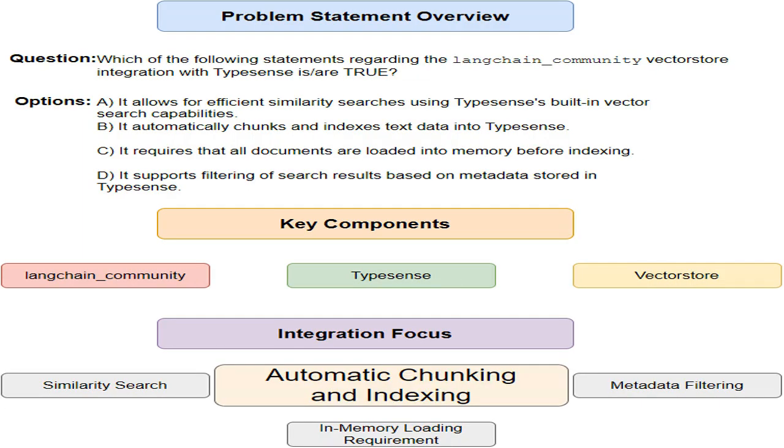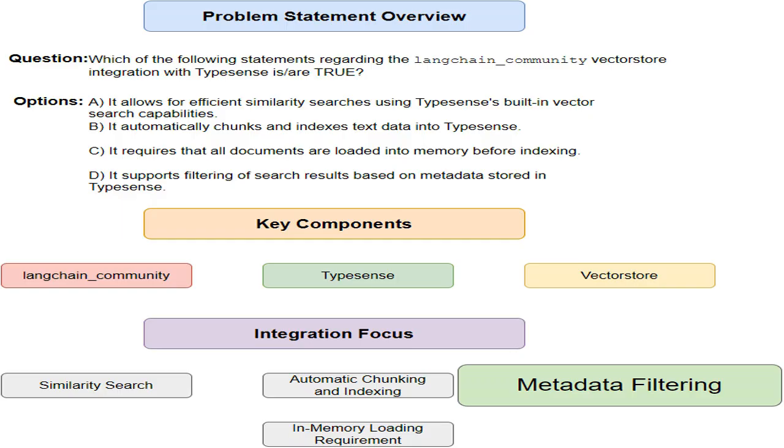Let's talk about how data is prepared and stored. While LangChain can handle chunking, which is splitting text into smaller pieces, this specific integration focuses more on indexing the data after it has been chunked. So, it's less about automatic chunking within the vector store itself.